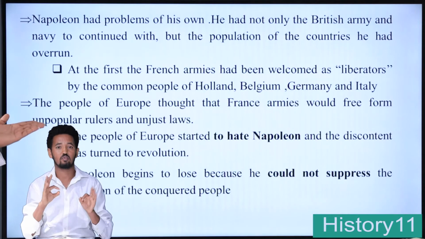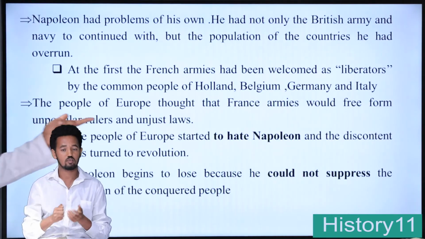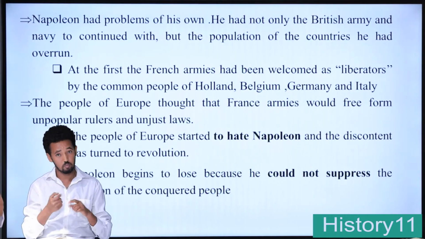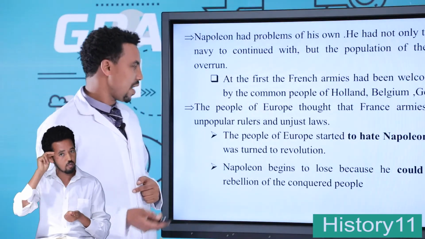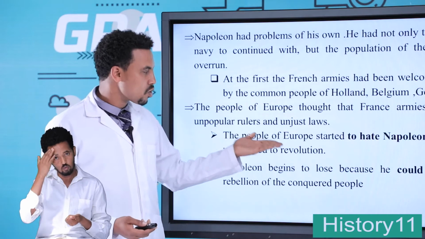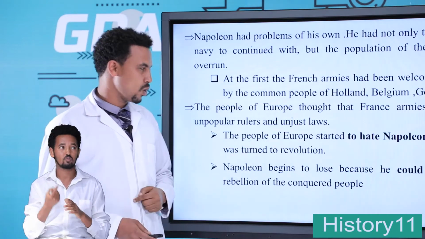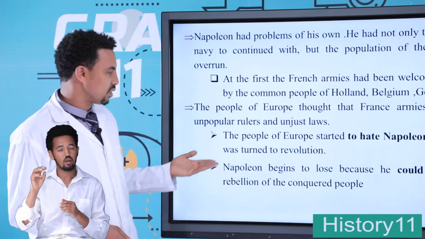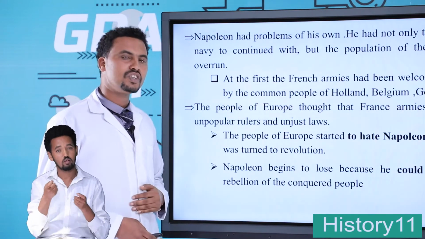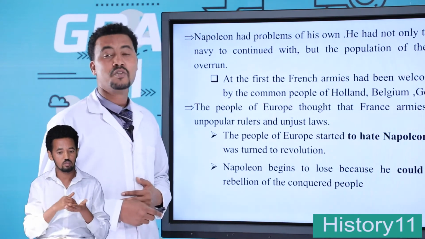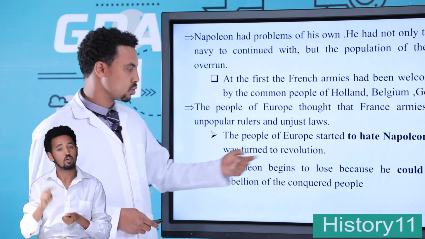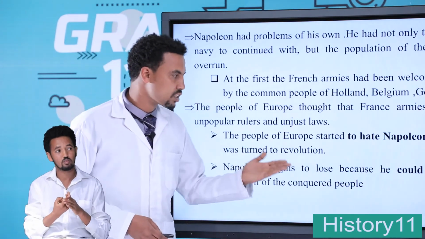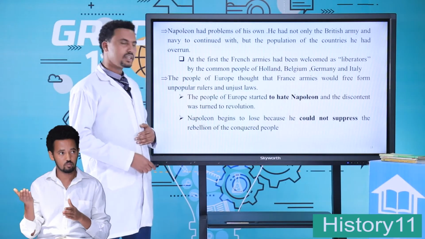The people of Europe thought that the French army would free them from unpopular rulers and unjust laws, before they knew about Napoleon Bonaparte. Later, the people of Europe started to hate Napoleon, and the discontent turned into revolution in different provinces of his empire. Then Napoleon began to lose because he could not suppress the rebellion of the conquered people.